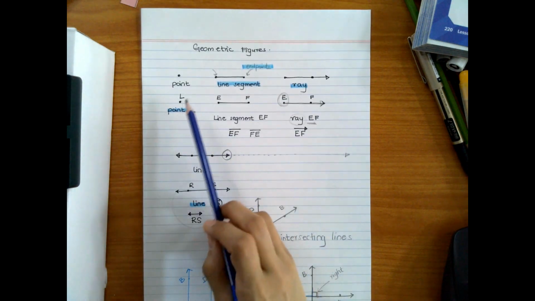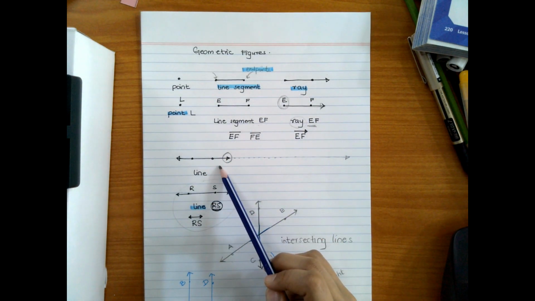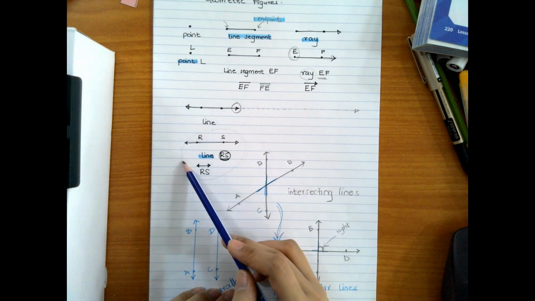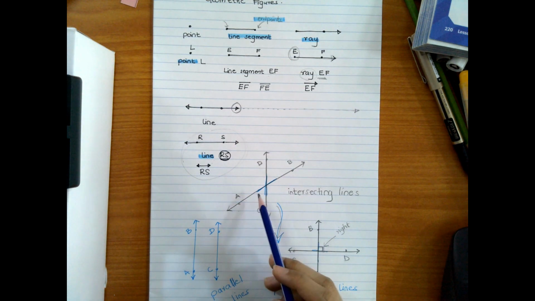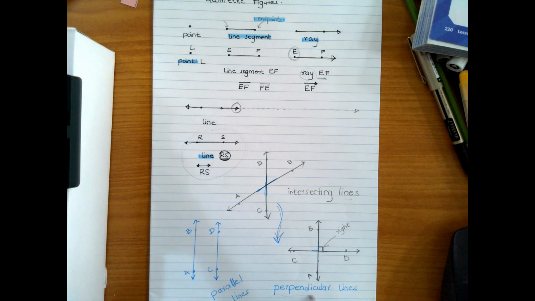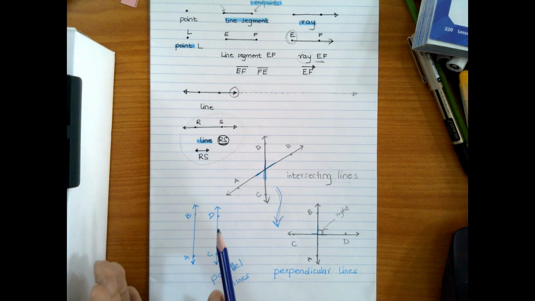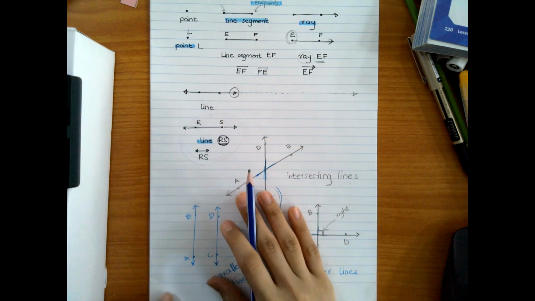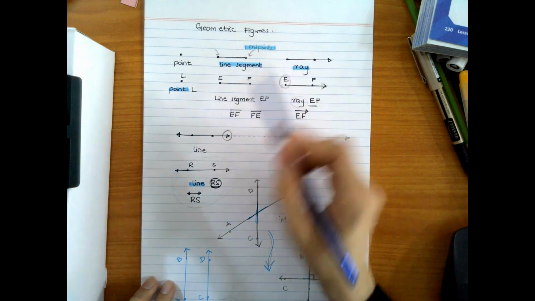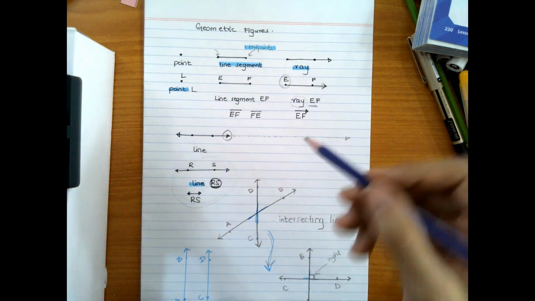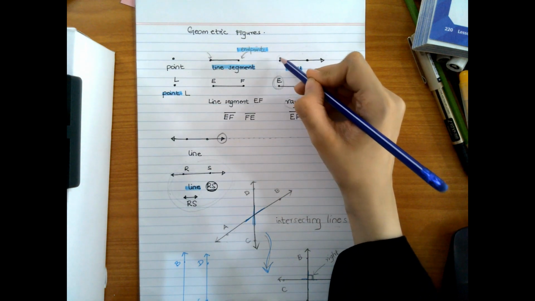So let's go back. Remember that we had point, line, segment, ray, and line? Yeah. And we had endpoints? Yes. We said that we can classify lines based on the way they intersect. We have intersecting lines, and if they form a right angle, they are called perpendicular. If they do not intersect at all, they are called parallel. This is only for what? For lines. Now, what about rays? What is the difference between line and ray? The ray has one arrow and the other one is an endpoint.